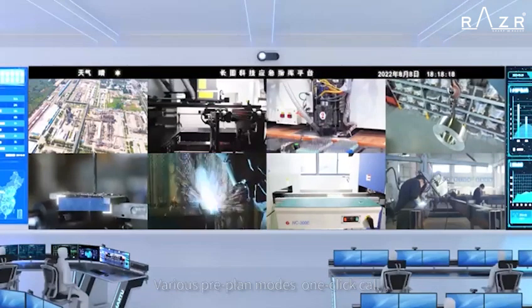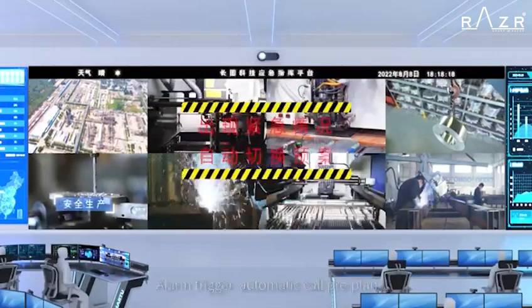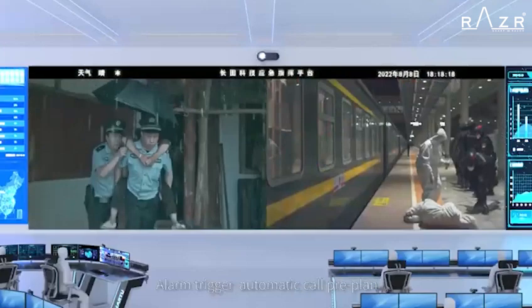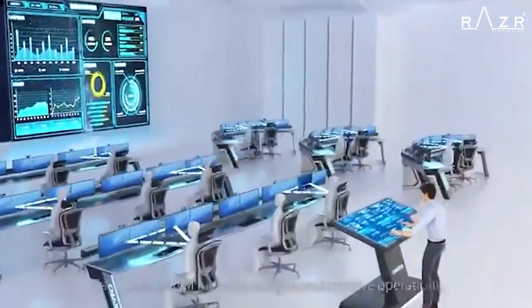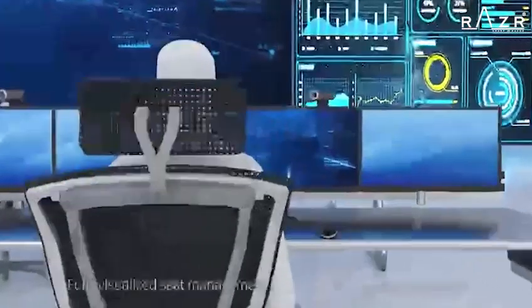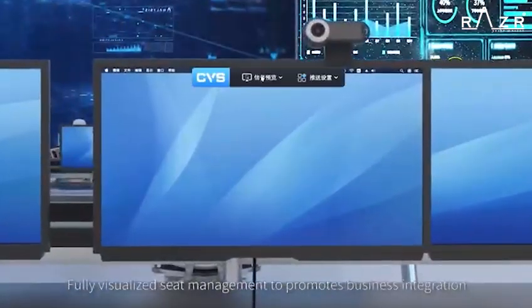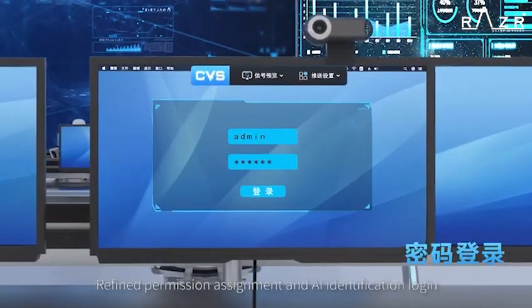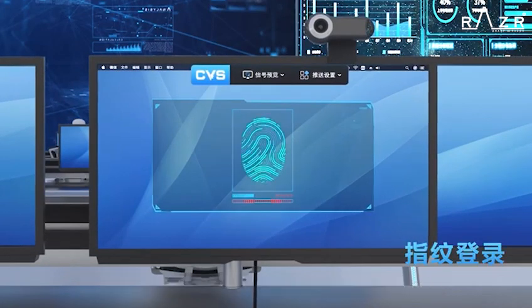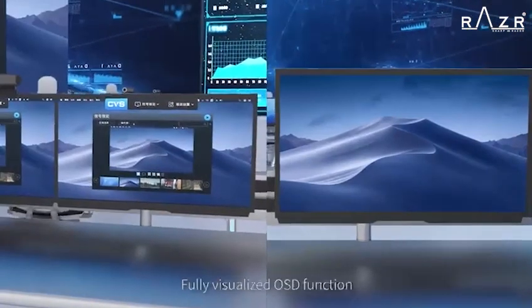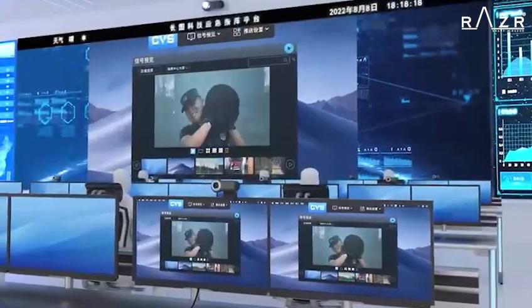Various pre-planned modes, one-click call. Alarm trigger, automatic call pre-plan. Zero latency KVM function brings non-distinctive operations. Fully visualized seat management to promote business integration. Refined permission assignment and AI identification login. Fully visualized OSD function. Visual push.